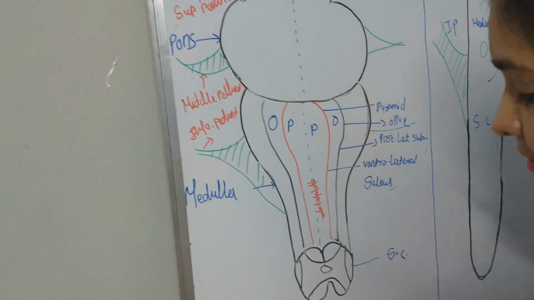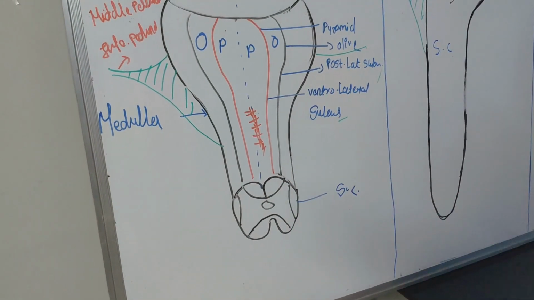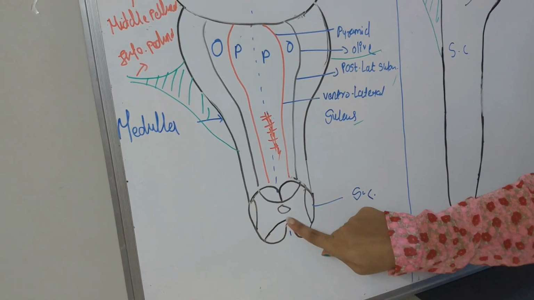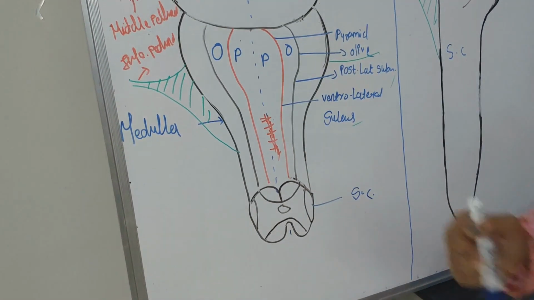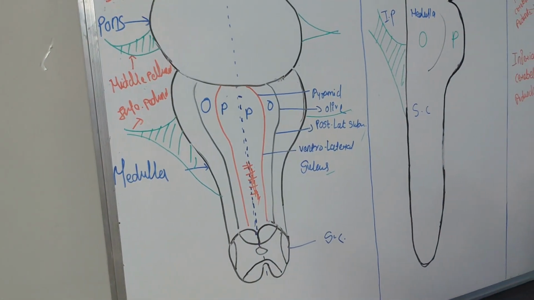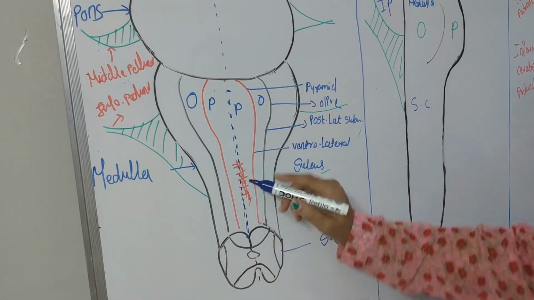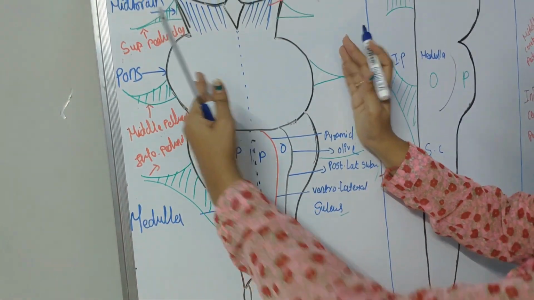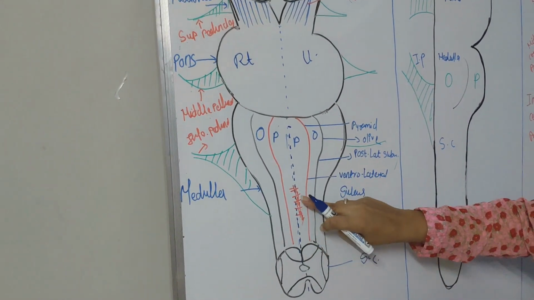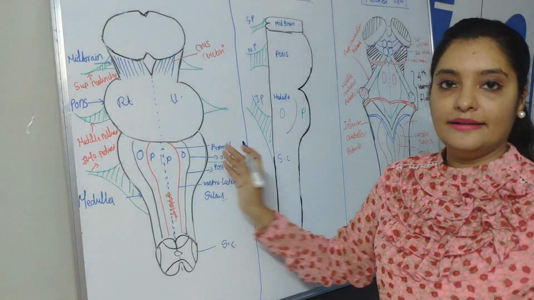Now first we'll learn, you people know the cross-sectional structure of spinal cord. Spinal cord has two fissures. This is the anterior median fissure and this is the posterior median sulcus. So this anterior median fissure is extending upwardly. Basically this blue line is the anterior median fissure, which is the extension of that of the spinal cord. This anterior median fissure extends upwardly and divides the whole brainstem into two halves, right half and left half, or else I can say due to this anterior median fissure, anteriorly the brainstem is divided into two parts, the right side and the left side.